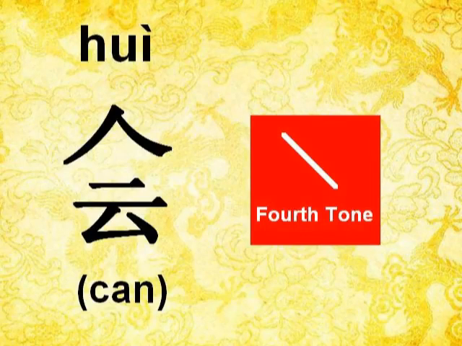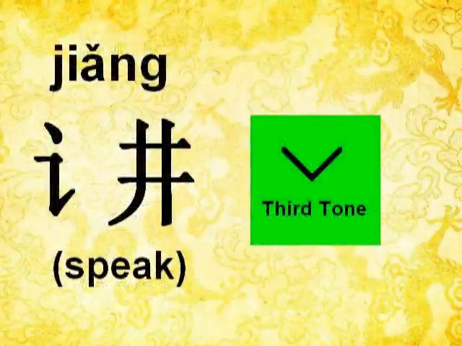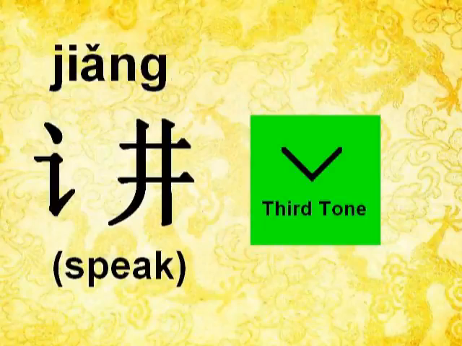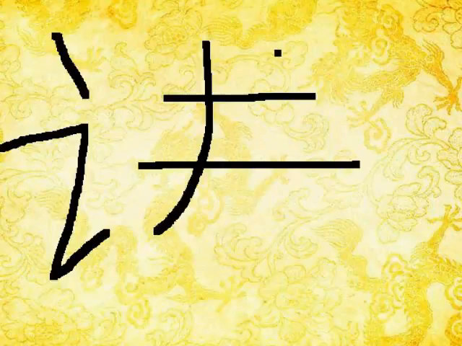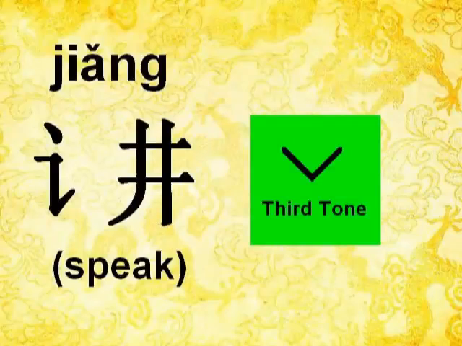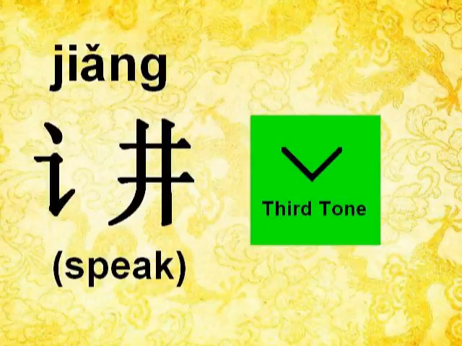You are fantastic. Let's have a look at the next character, which is 讲, which means speak. 讲 is also a left and right structure. The left component and the right component are put together to form this character, as we have in this demonstration. We can see that the pinyin is jiang. J is pronounced j, i is pronounced e, and ang is pronounced ang.